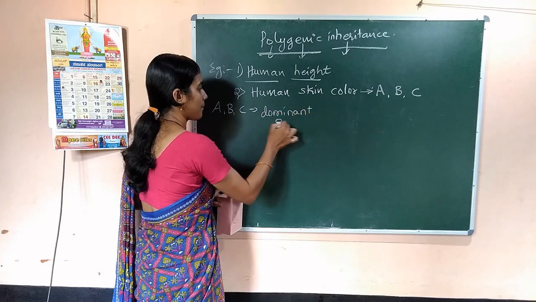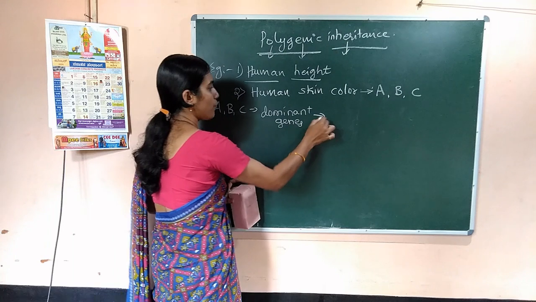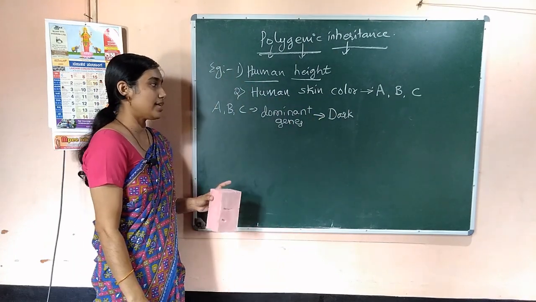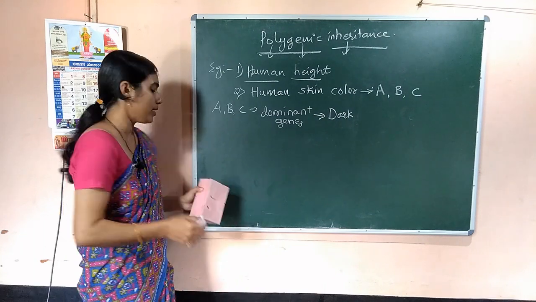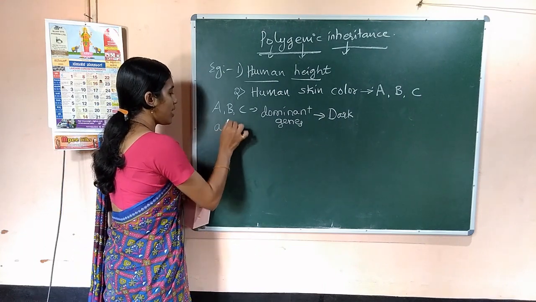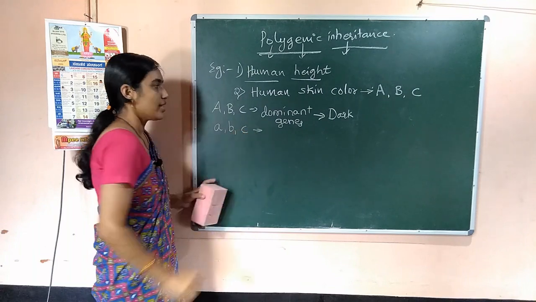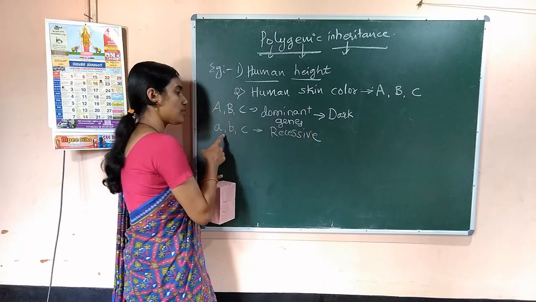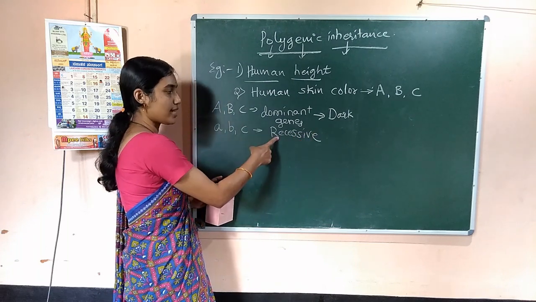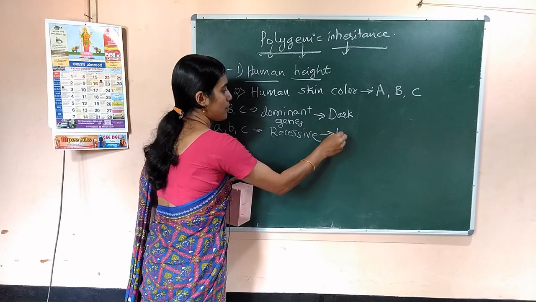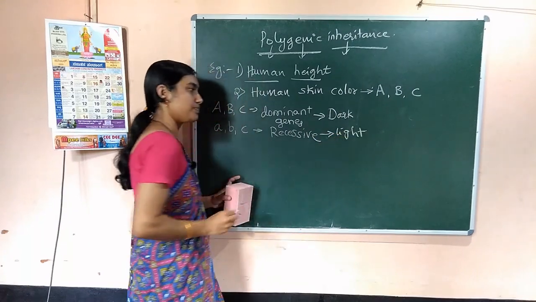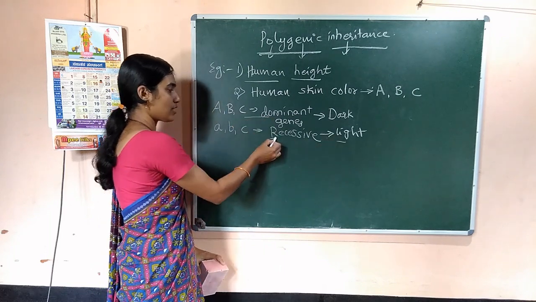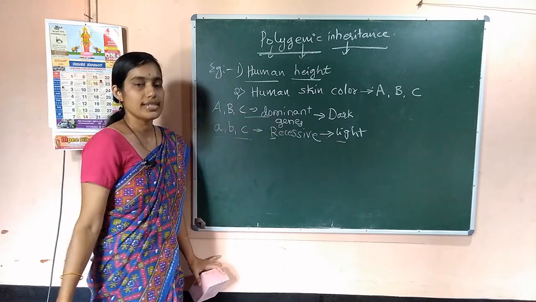Dominant genes are responsible for dark skin color. So dark skin color is dominant in humans, whereas small a, small b, small c are the recessive genes responsible for light skin color. Dark skin color is controlled by dominant genes, and light skin color by these recessive genes.